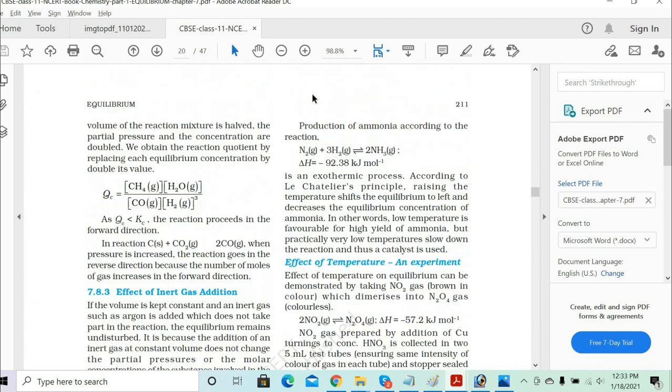Clear? Next, there's an example: production of ammonia according to the reaction N2 plus H2 gives you 2 NH3. Delta H is given as negative 92.38 kilojoules per mole. This is an exothermic reaction and we have delta H as a negative value.